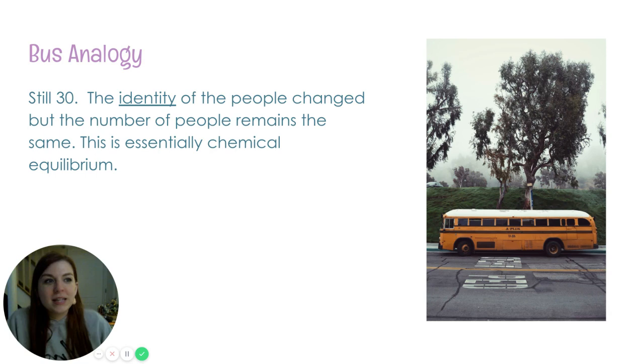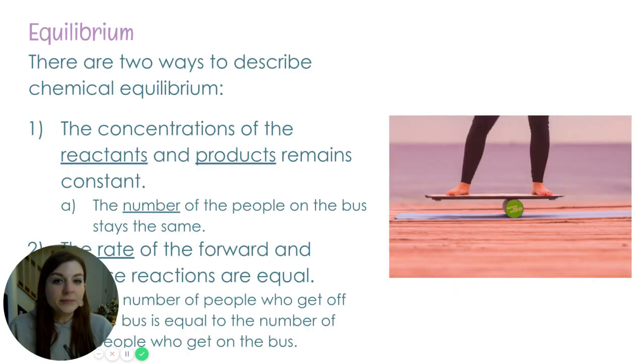Yes, there's still 30 people on the bus. What has happened is that the individuals on the bus are different people. Their identity has changed, but we still have the same number of people on the bus, and that's essentially chemical equilibrium. It's a tiny bit more complex than that, but that's the gist of it.